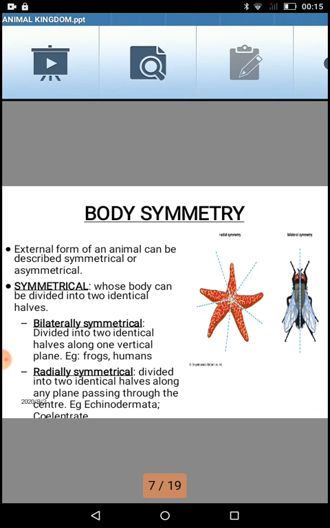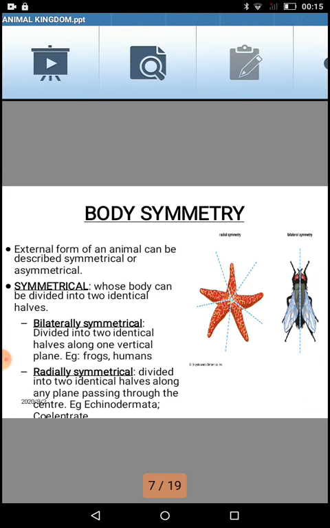So what's the condition for symmetrical body symmetry? The organism should be divided into two parts either by one plane, or by many planes, but the condition is that the plane should pass through the center of the organism. Based on that, symmetrical body symmetry is of two types, bilateral and radial.